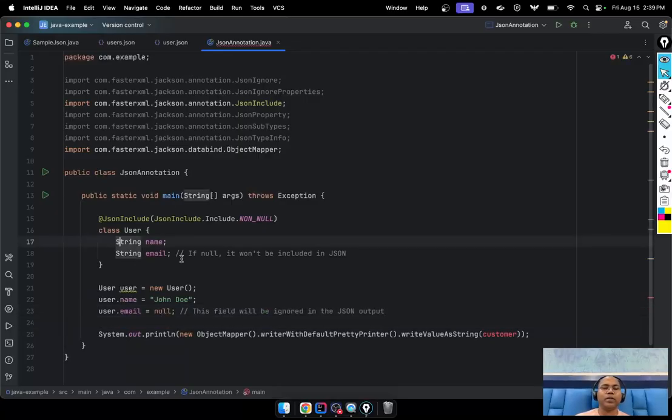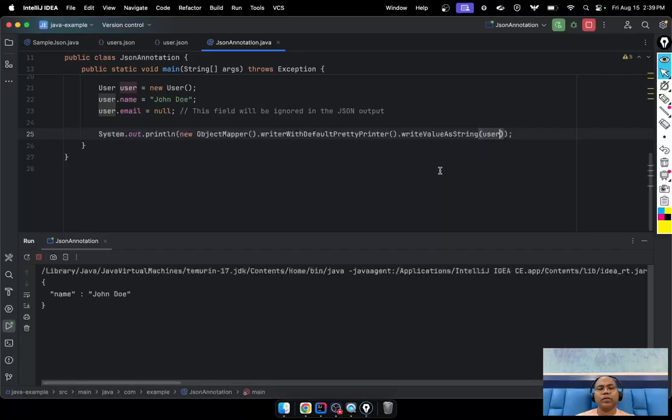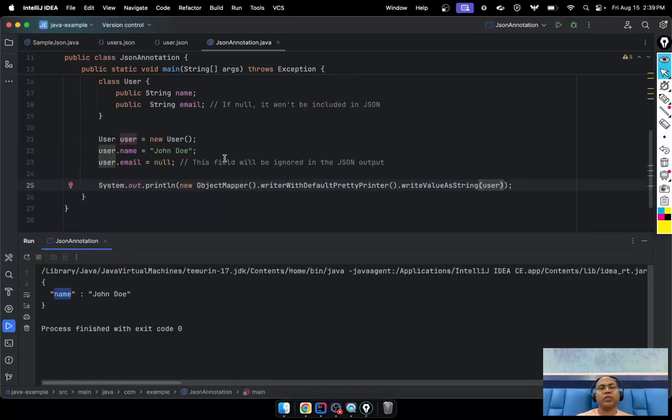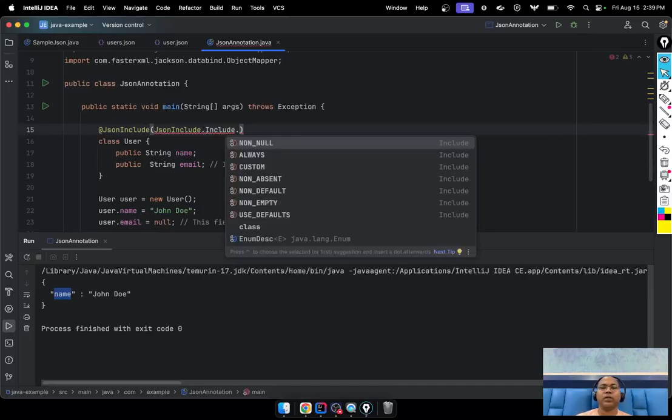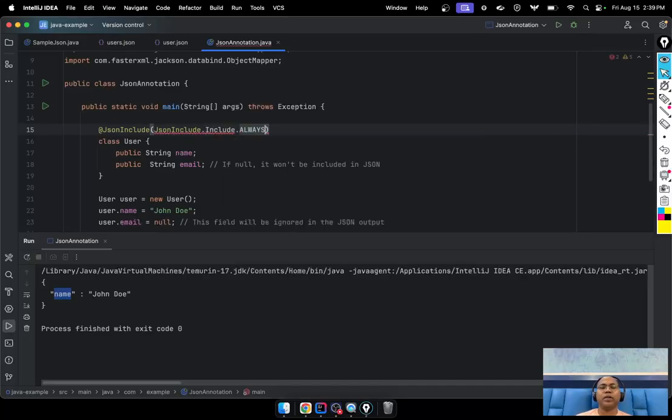You mention here it must be public. Okay, this is the user. Okay, so notice this here. So this is the null that means, and then here we have a couple of options you can also use. Maybe you want to use always, non-null, custom.